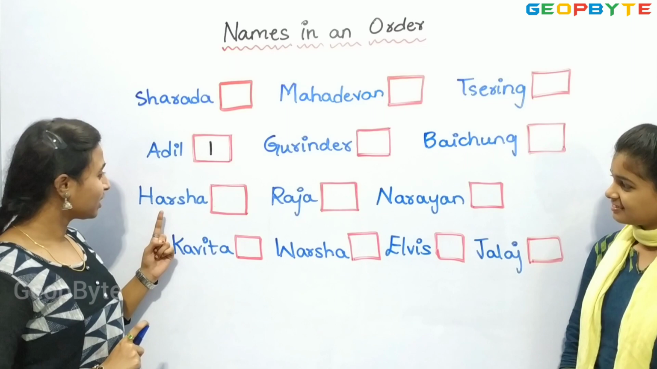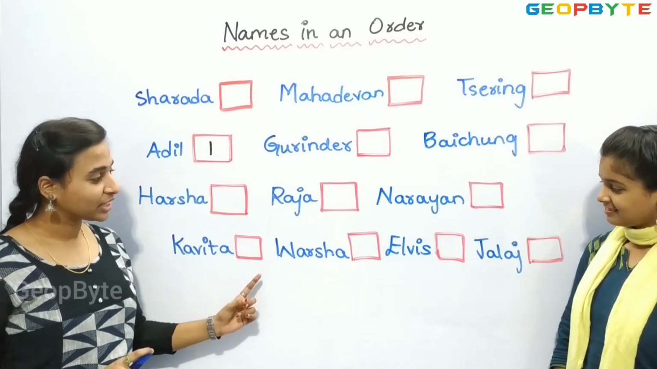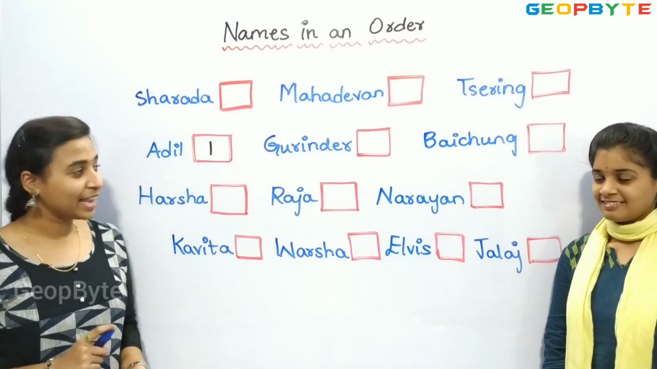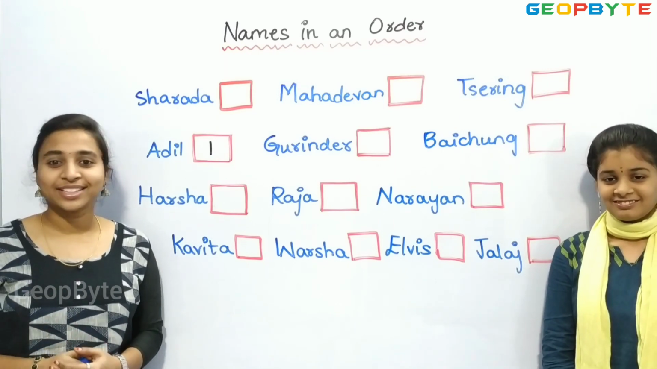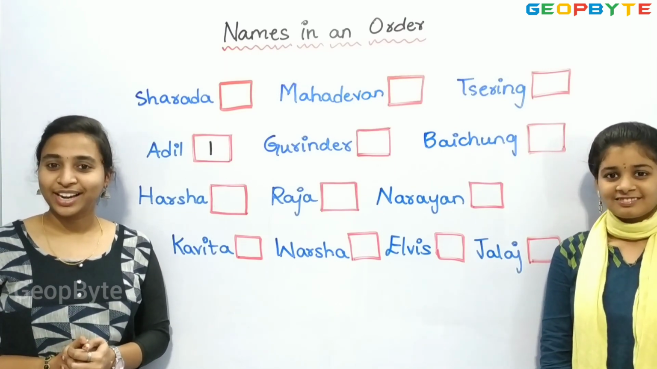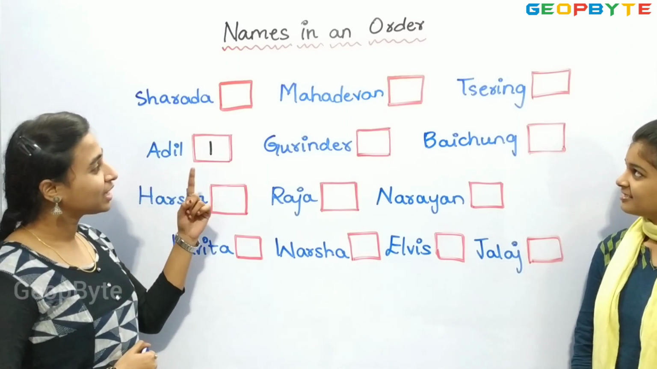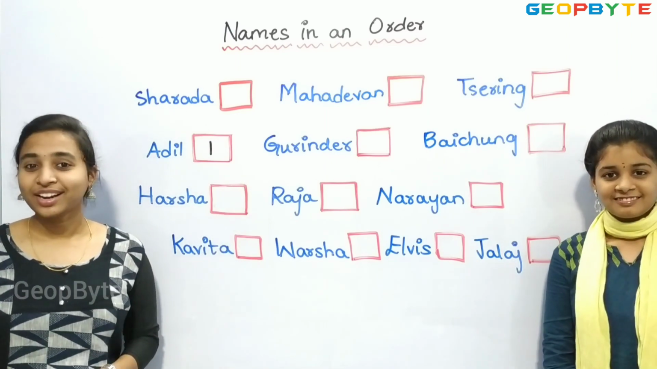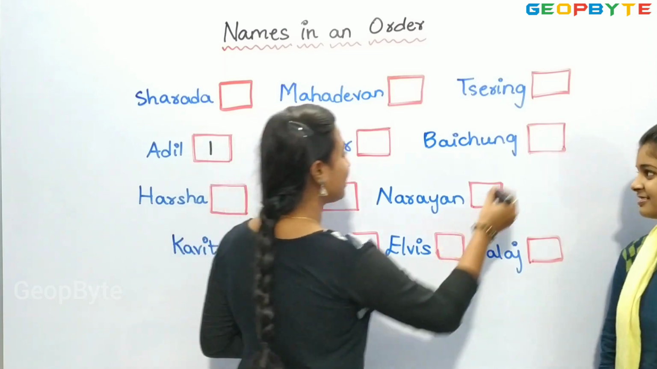Gurinder, Baichang, Harsha, Raja, Narayan, Kavita, Varsha, Elvis, Jalaj. Only we have one name with A, that is Adil. Now let us see the name which is starting with the letter B. Sharada, Mahadevan, Sering, Gurinder, Baichang. Children, Baichang starts with the letter B. So let us give 2.